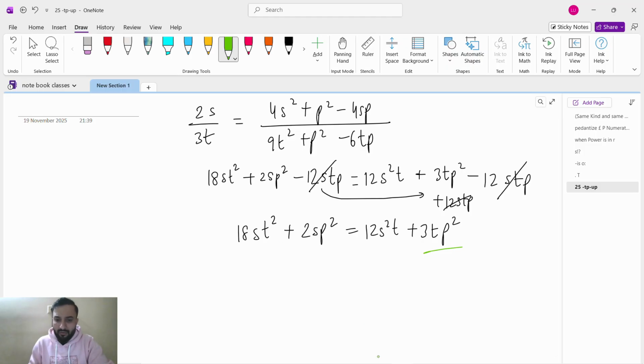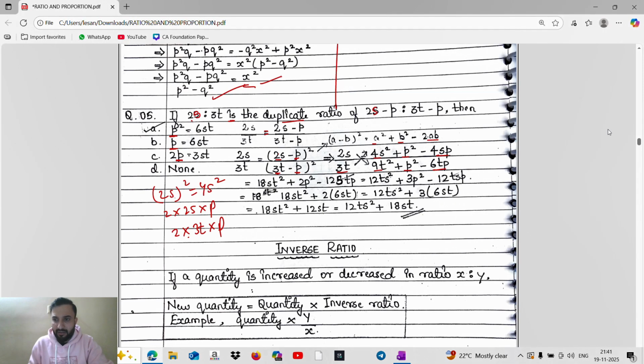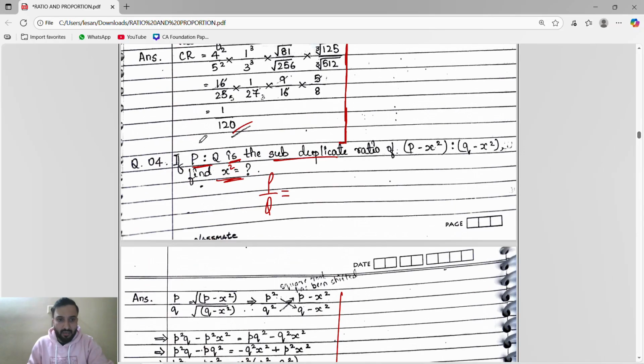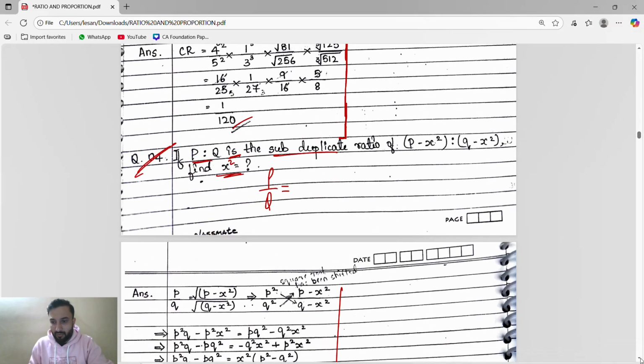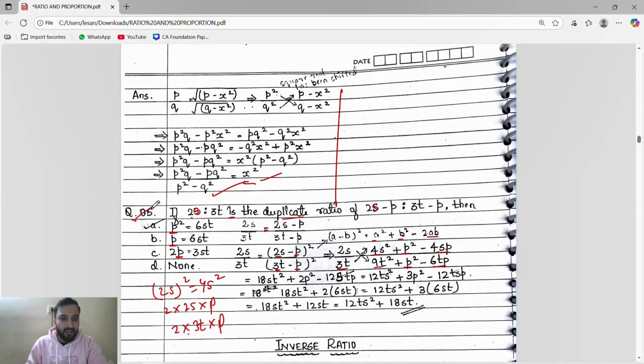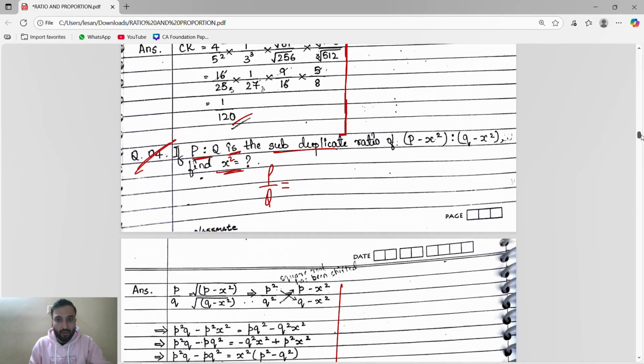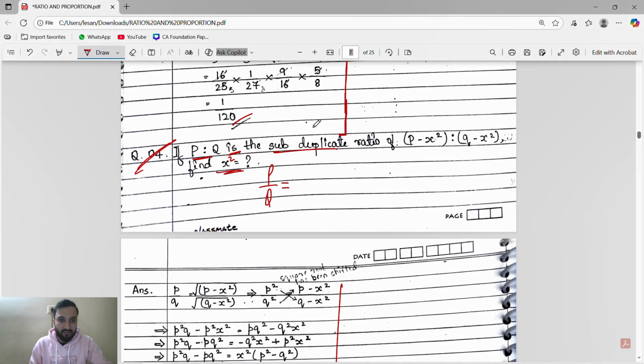Okay, so what we will do here, understand one thing: every time in the examination, question number 4 or question number 5, they will give the exact same value. They will not change even the alphabet. In place of 2s minus p, they will not write 2a minus b. They will just use the same thing. So the options will also remain the same, the questions will also remain the same, no changes in that.